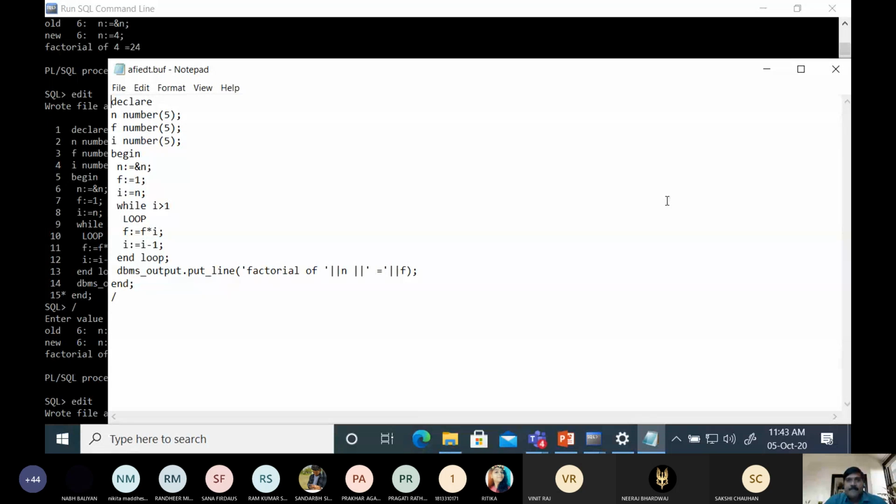Suppose you have a web page on the front end, and if you click any button, then that PL/SQL program will be executed. Why? Because at the server end, that logic will be executed, and then we retrieve the information from the database and display it to the user. The user only sends a request by clicking the button. Did you get it?